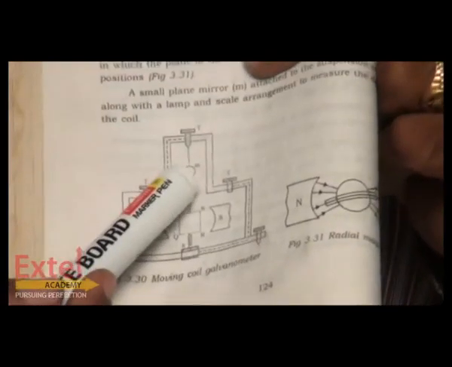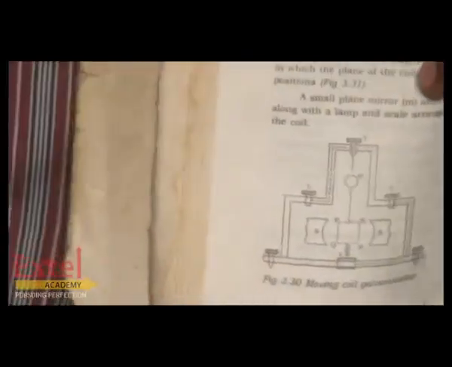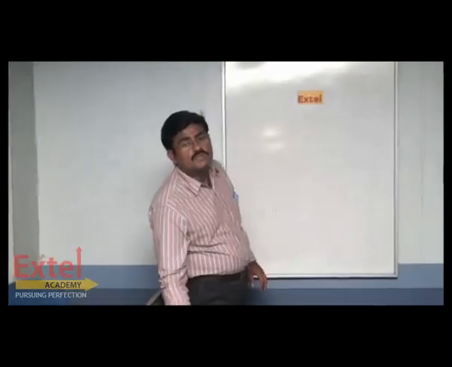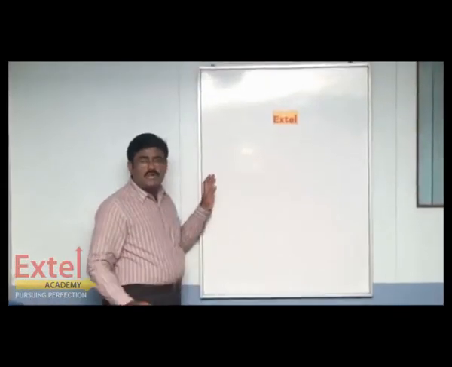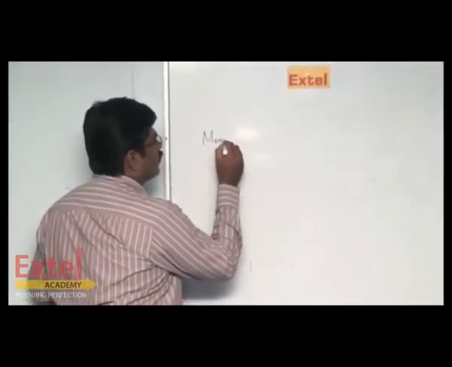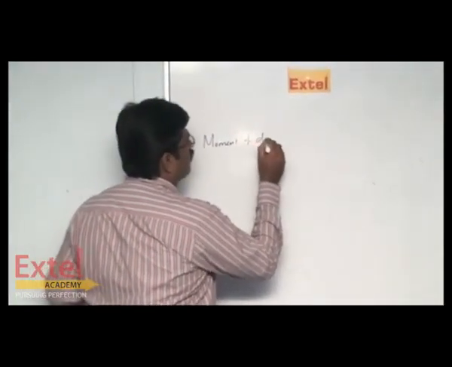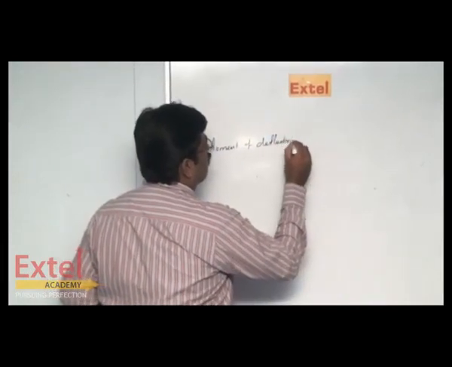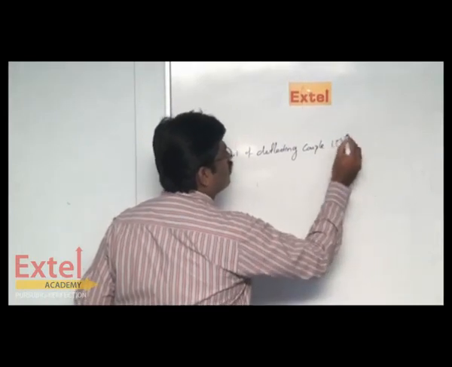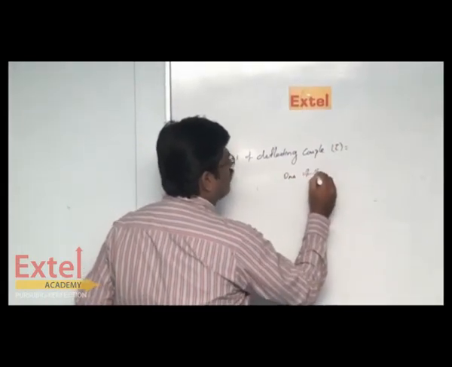Now, when you pass the current, what happens? As we have seen, a rectangular coil carrying current placed in a magnetic field will experience a torque. Now, I am going to draw the coil structure to help you understand how much torque is produced. The torque can otherwise be called the moment of a deflecting couple. So, the moment of deflecting couple, namely tau, is equal to one of the forces